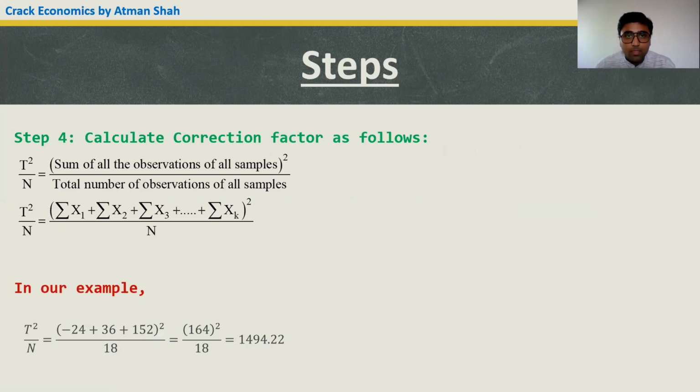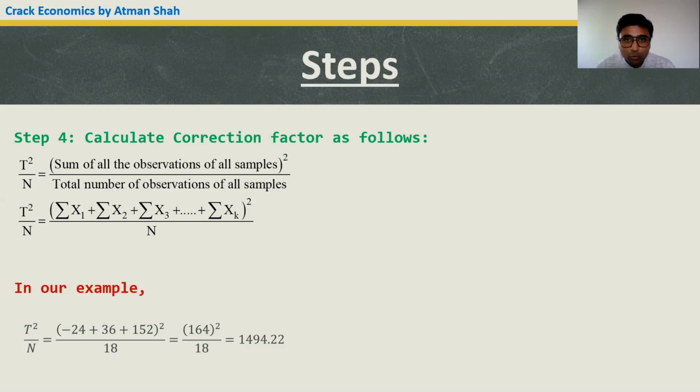Step 4 is to calculate the correction factor. So correction factor is T square upon n. Now what is T square? T square is the square of the sum of all observations of all samples, and n is the total number of observations of all samples.